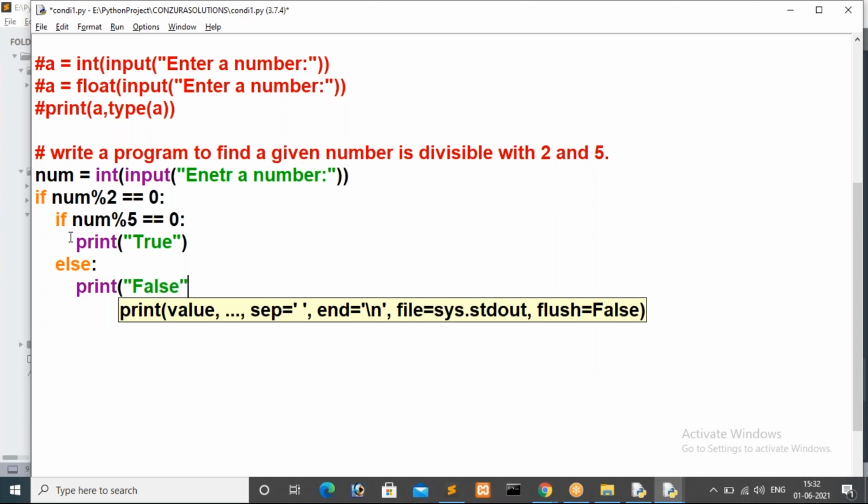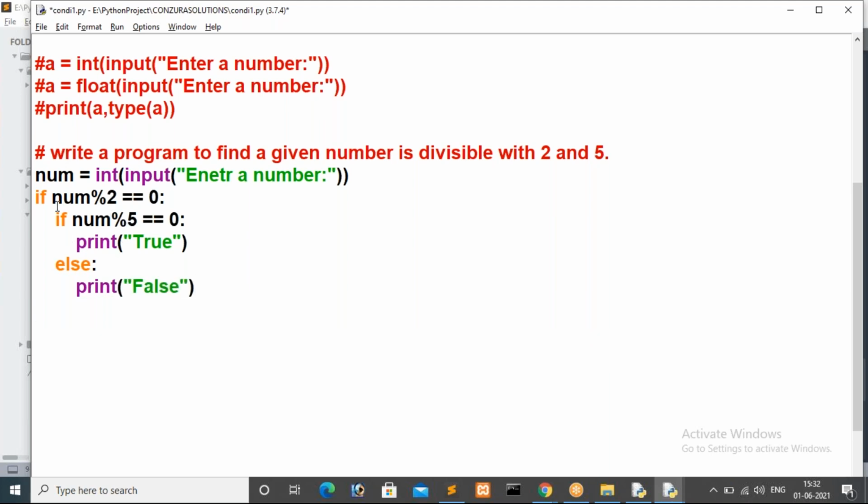If the first condition is true but the second condition is not, the value is not divisible by 5, in that case also we have to print false. So I kept an else inside the if. Then if the first condition itself is false, then in that case